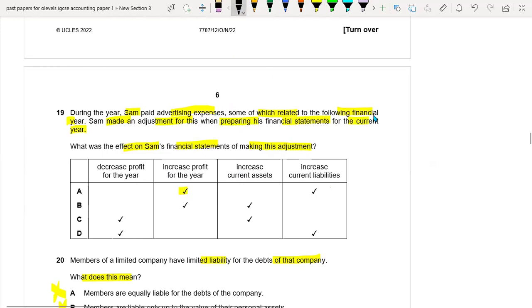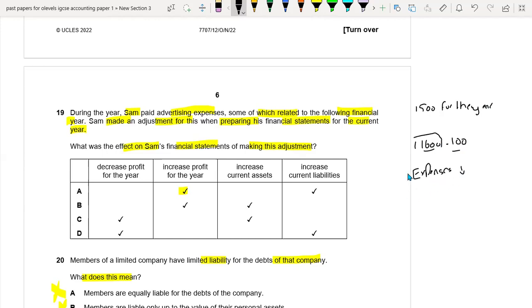For example, if your advertisement expense is 1500 for the year, and for example, if you have paid 1600, and in the adjustment they say that $100 is not related to this year's expense, you have to deduct it because this would be used in the next year. So from the 1600 expense we will be deducting 100. So it means that your expenses are decreasing.